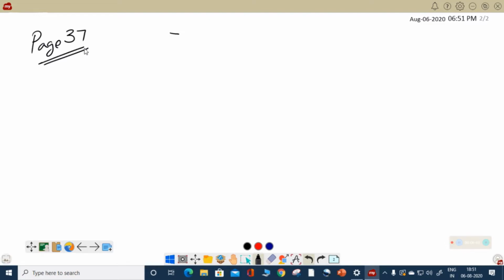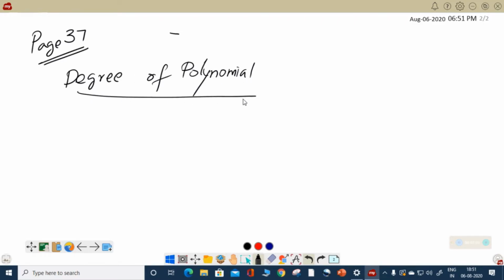आपको समझ में आएगा. Another concept of polynomial which you have already studied is about degree of polynomial. Degree of polynomial is purely connected with the power of the polynomial. Degree of polynomial is nothing but the highest power of the variable; it is called the degree of that polynomial. Highest power, ये word आपको याद रखना है.